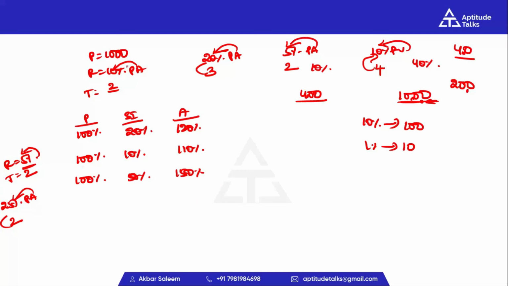For example, principal is 1000 rupees. We assume principal is 100%. So what principal is given here? 1000 rupees. And simple interest per 1 year 10%, for 2 years is 20%. We need to find out the value of 20%. 100 is cancelled by how many times? 10 times. Cross multiply, 20 into 10 is 200 rupees.